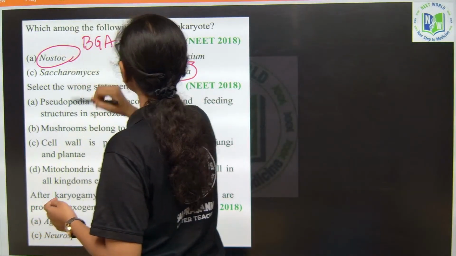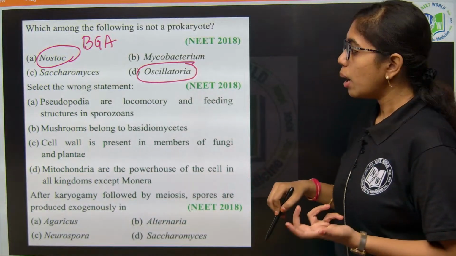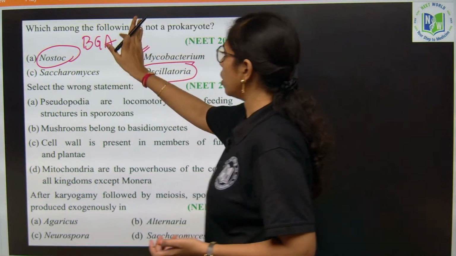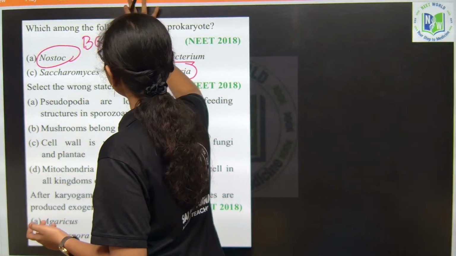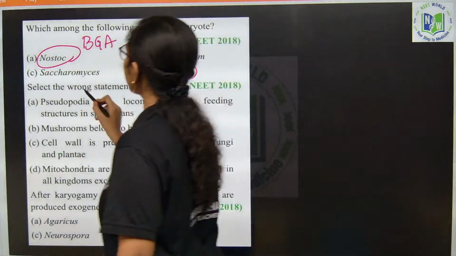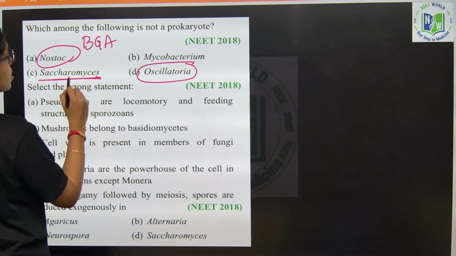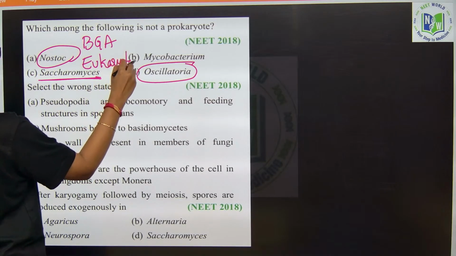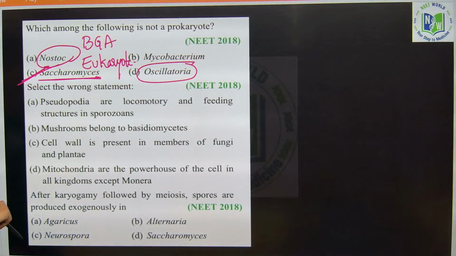So, blue-green algae are prokaryotes only, right? Mycobacterium is also a prokaryote. Saccharomyces cerevisiae, which is the unicellular fungi, is not a prokaryote; this is a unicellular eukaryote. Option C is right over here.